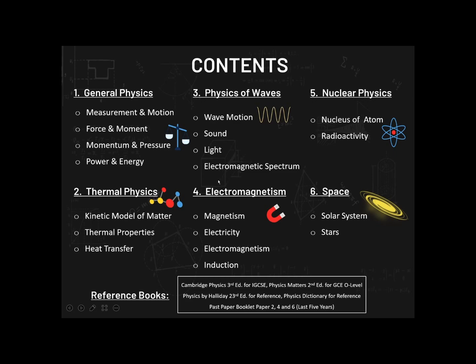Now this is actually a very fun topic to begin with, because this is mostly experimental. There's a lot of lab work that can be done on these, just like general physics and thermal physics. Physics of wave is also practical in nature, but for me, I think electromagnetism is the most fun to deal with. So we start with magnetism.